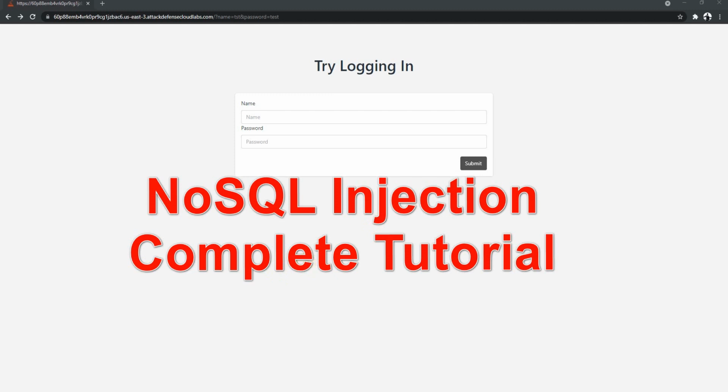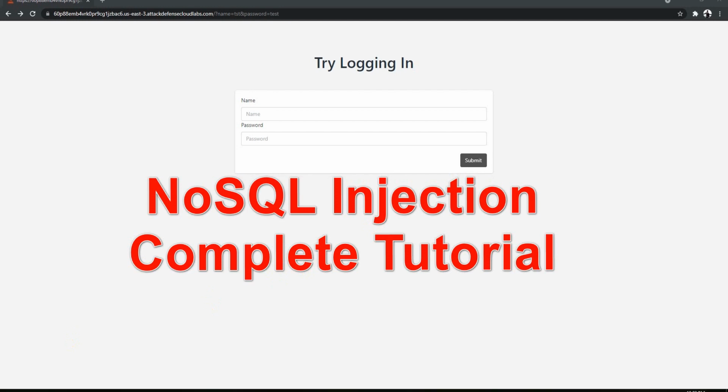So we'll be understanding what is NoSQL, and then we'll go about what is NoSQL injection, then we will see how to identify it, and finally we'll see how to remediate it. So do not skip any part, try to watch the complete video to get the overall concept.